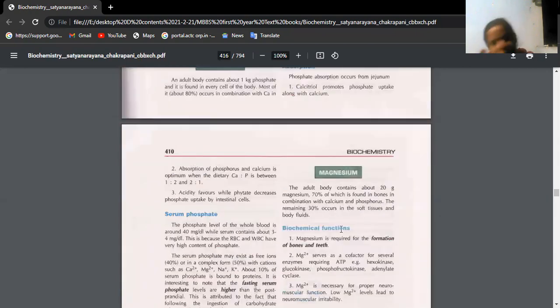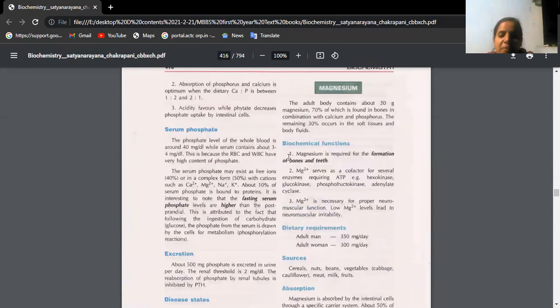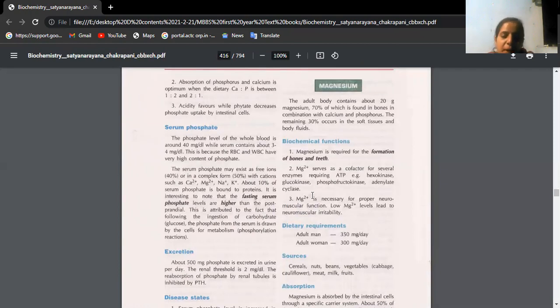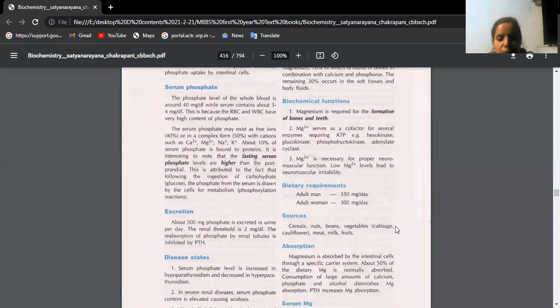Next, magnesium may also come as a 5 marks or 3 marks question. Here only 3 functions are given: formation of bones and teeth; it's a coenzyme for many enzymes like hexokinase and glucokinase; it is also necessary for neuromuscular function. Dietary requirement for adult male and female is given. Sources you try to remember.